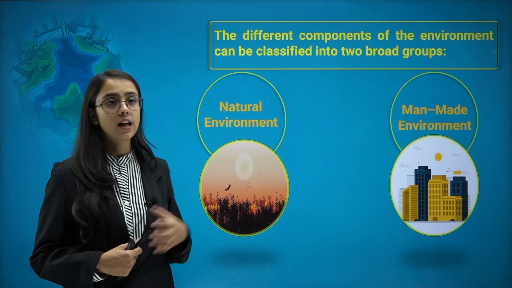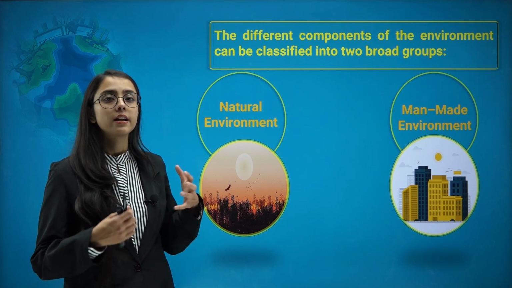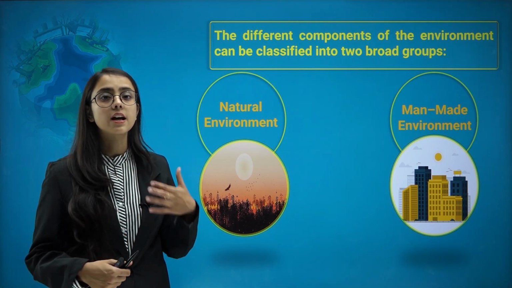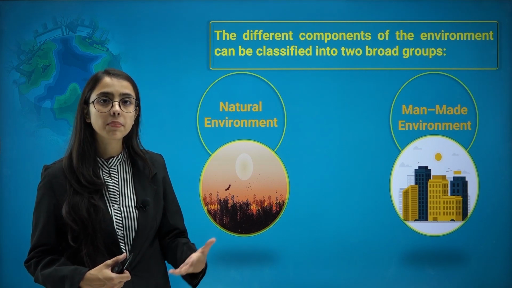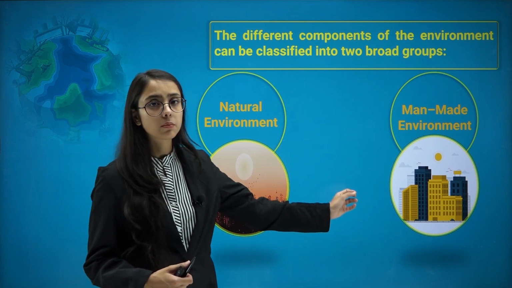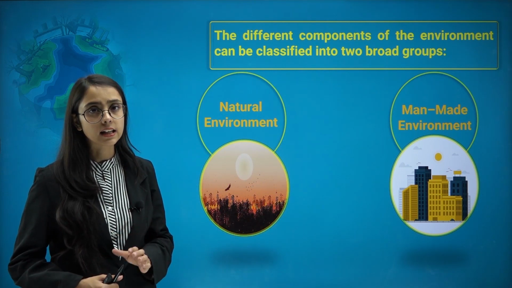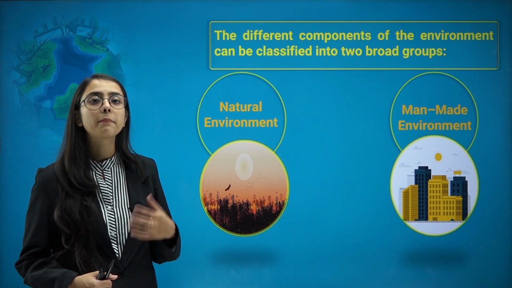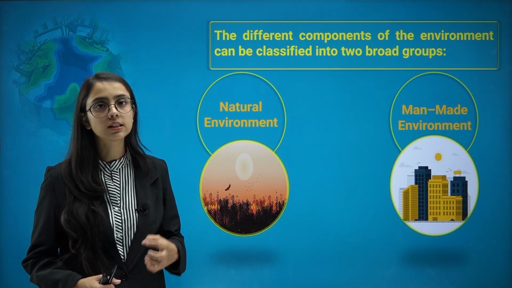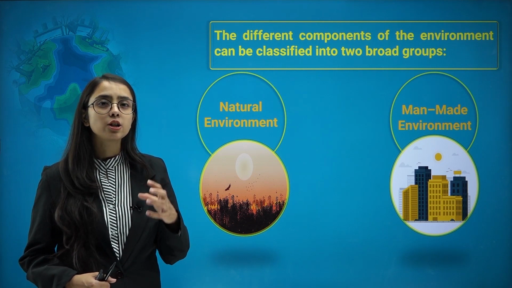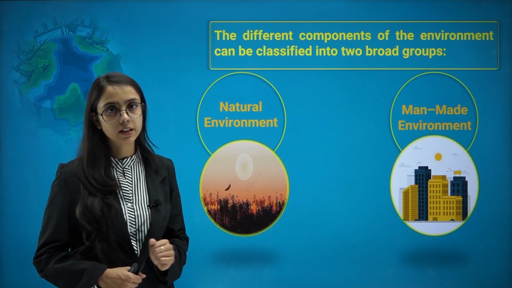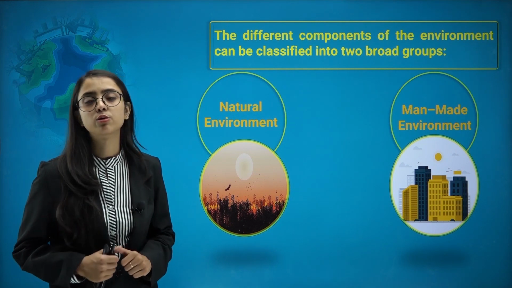Of course, you're right. Natural environment consists of all the things and components that are present on our planet naturally. Whereas man-made environment consists of components and elements which are made by man. They are human-made, they are artificial, they are not present on the earth naturally. Can you write down a few examples of natural environment as well as man-made environment? I'll give you a few examples.